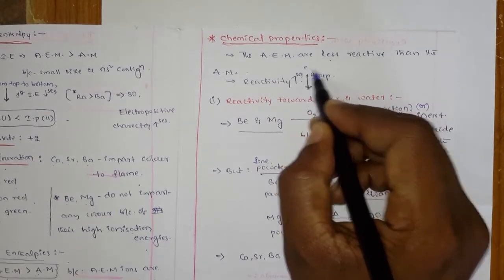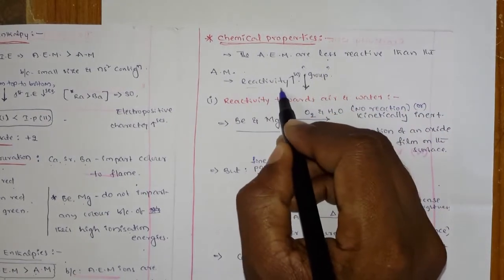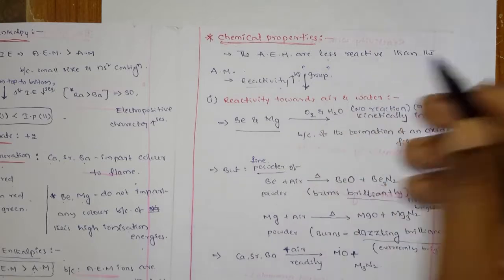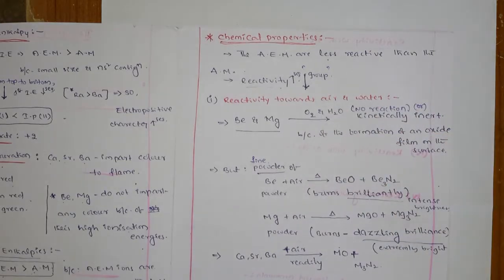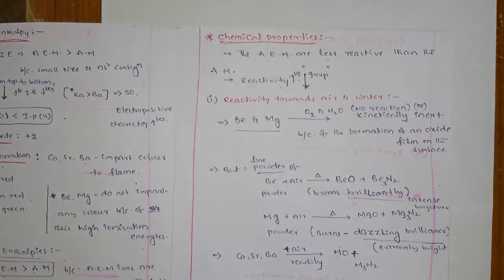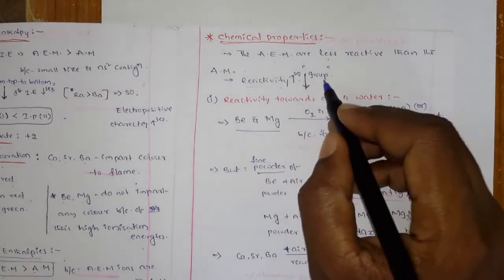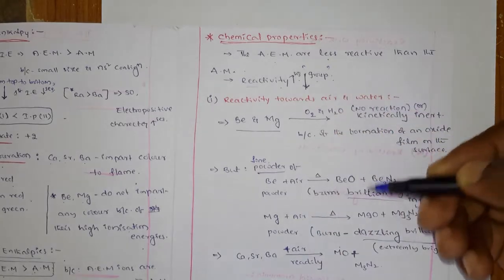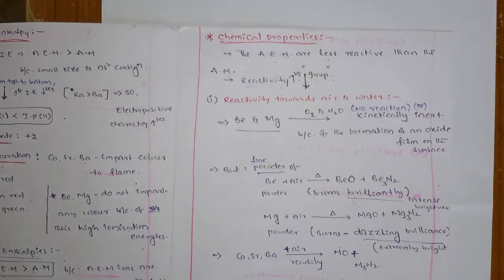Within the group, the reactivity increases from top to bottom because of the decrease in the ionization enthalpies. From left to right, from the alkali metals onwards, the reactivity decreases because of the increase in ionization enthalpy, but within the group from top to bottom the reactivity increases.